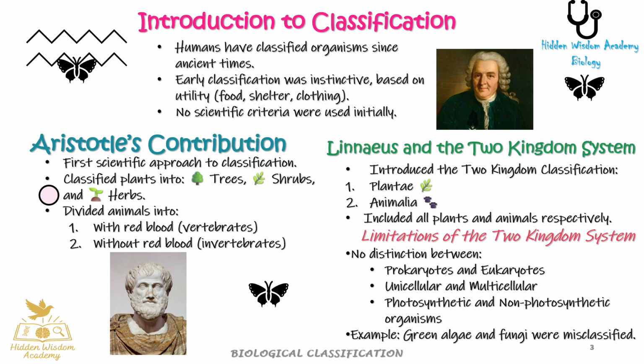Introduction to classification. Humans have classified organisms since ancient times. Early classification was instinctive, based on utility: food, shelter, clothing. No scientific criteria were used initially.